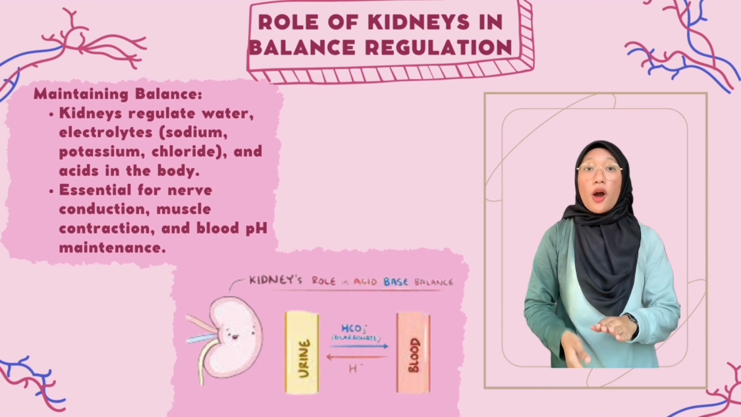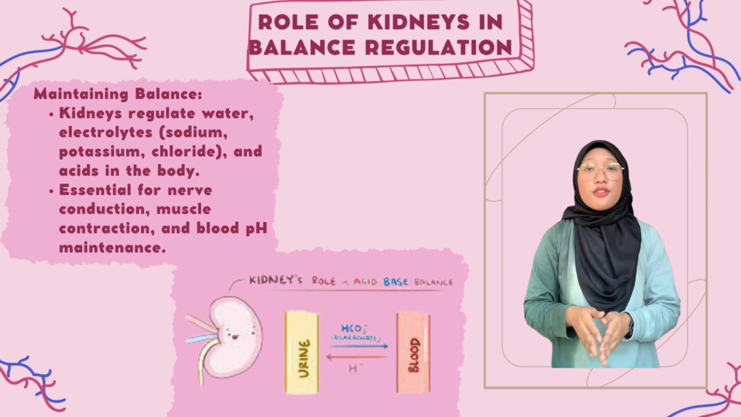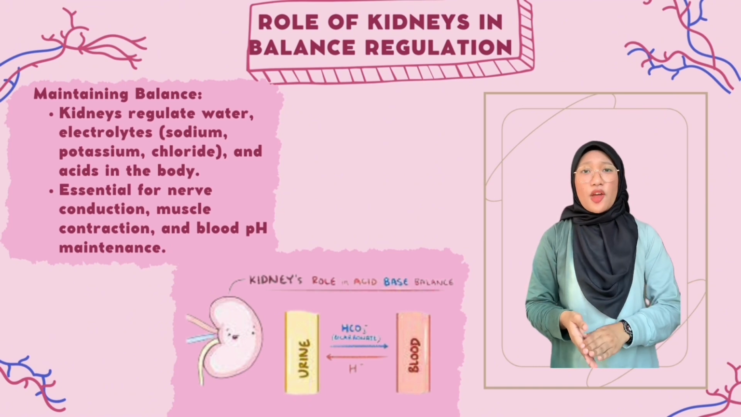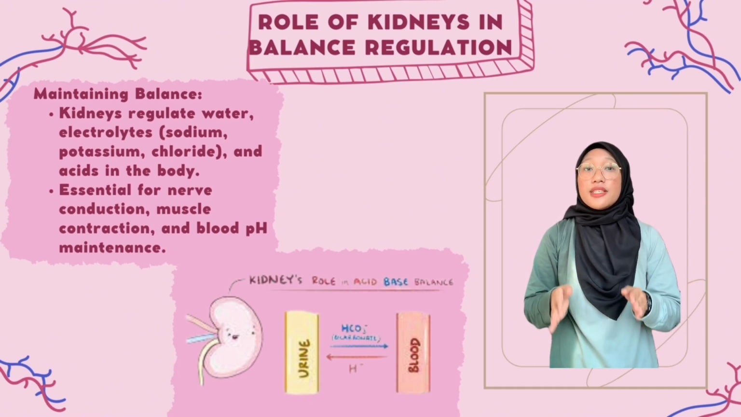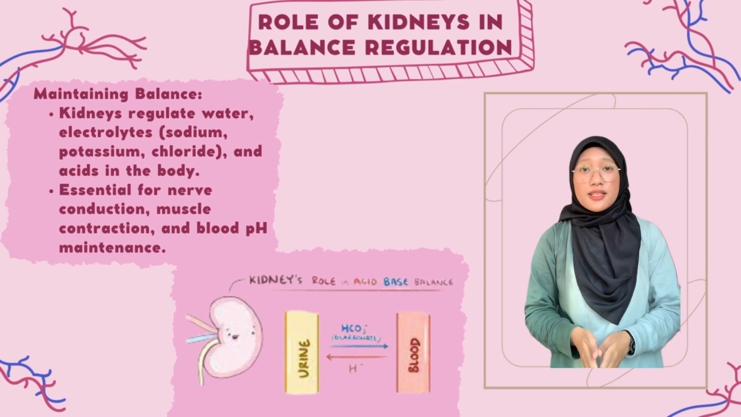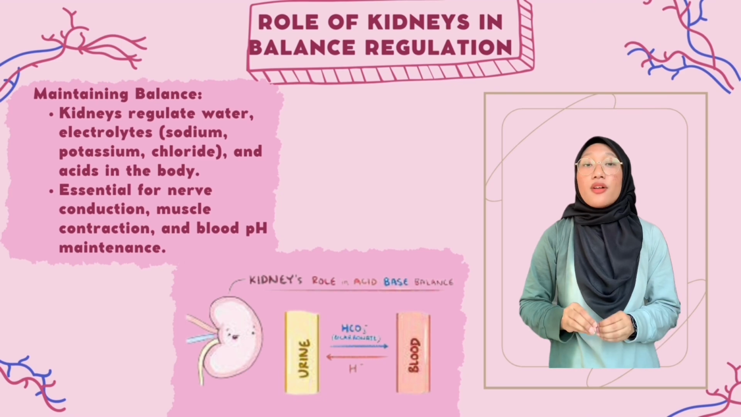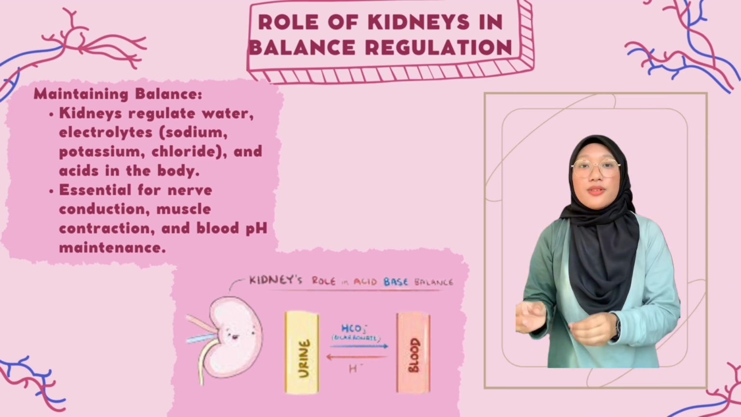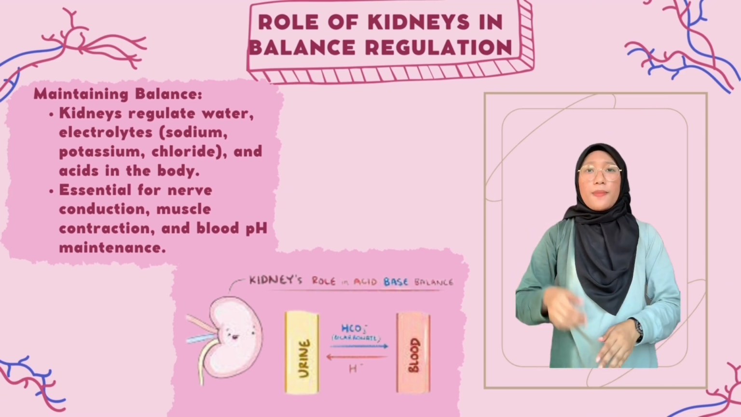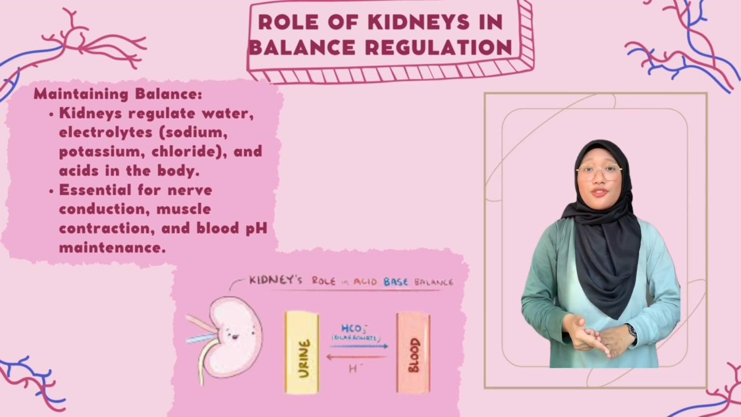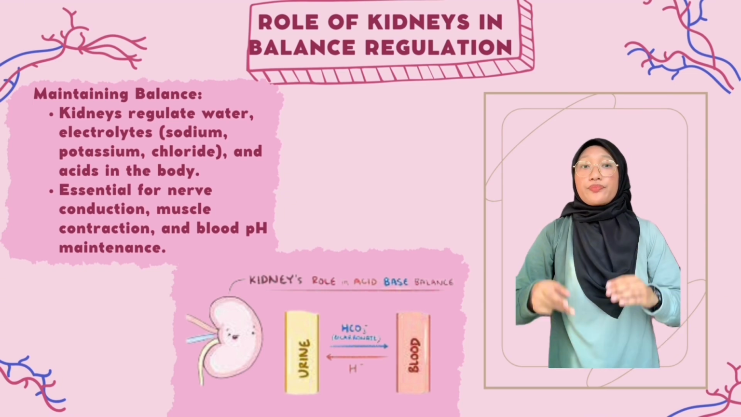So now, I will explain to you the function of the urinary system. Numerous processes carried out by the urinary system are critical to preserving homeostasis. The process by which the body keeps its internal environment constant is known as homeostasis. This function includes maintaining water, electrolyte, and acid-base balance.